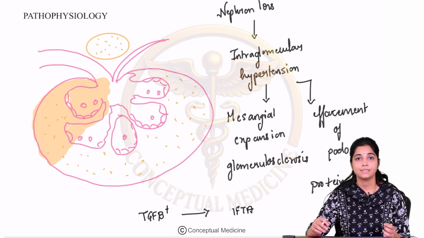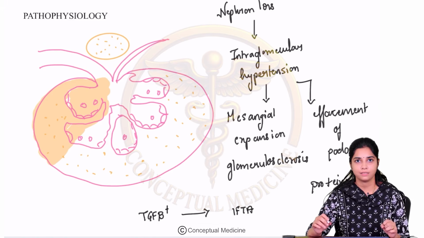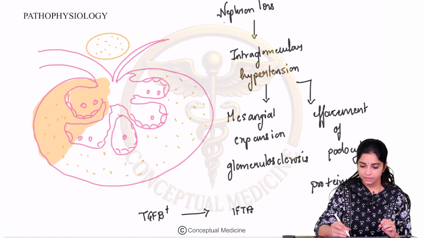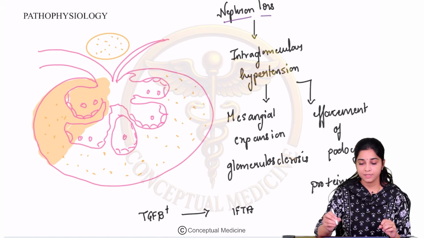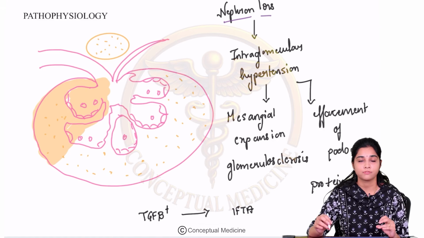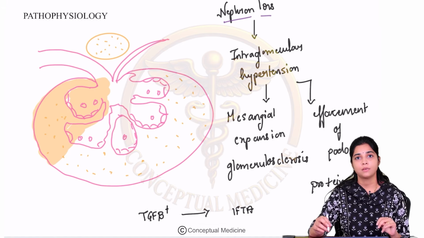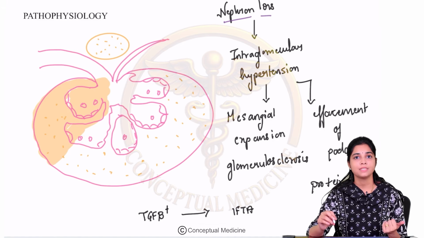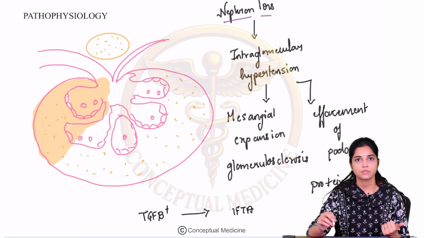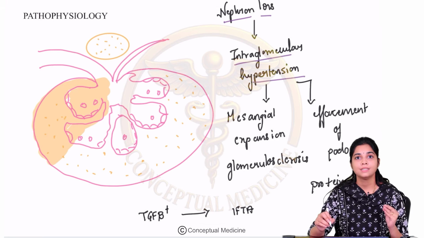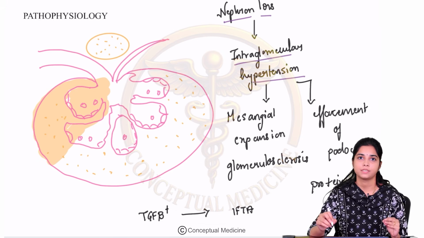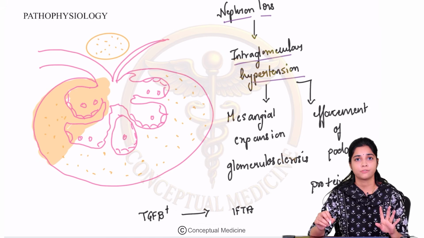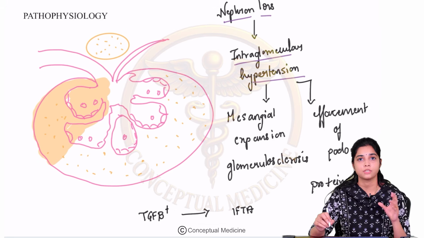So let us understand the pathophysiology of chronic kidney disease. So what happens exactly in CKD? Okay, so we understood that CKD basically occurs due to progressive decline in GFR, and GFR is dependent upon the number of nephrons. So whenever there is a nephron loss, because of some insult to the kidney, there is intraglomerular hypertension.